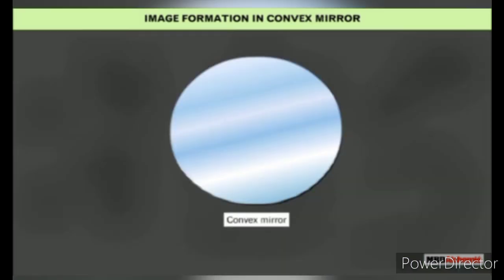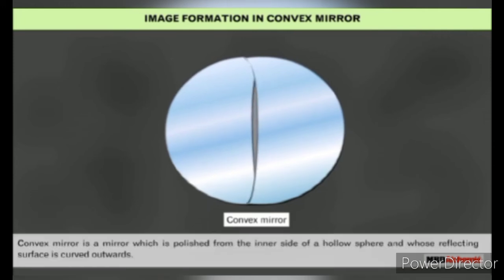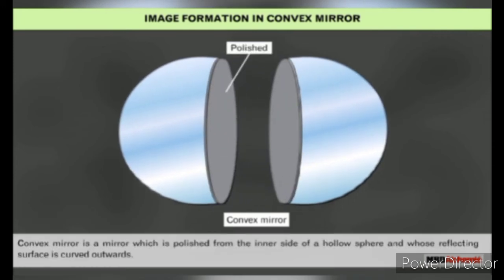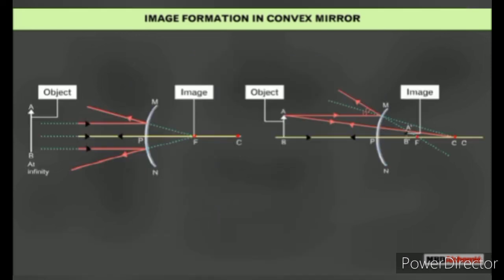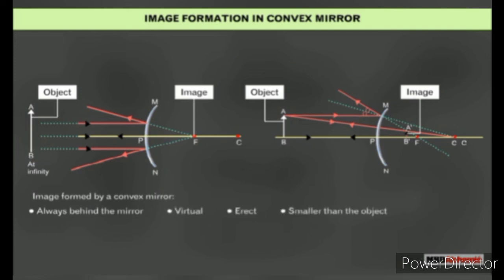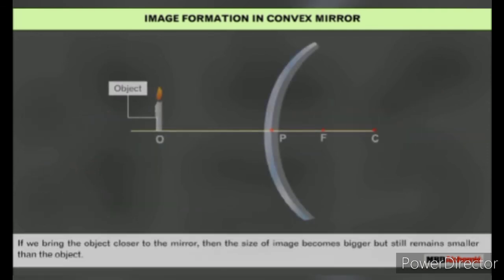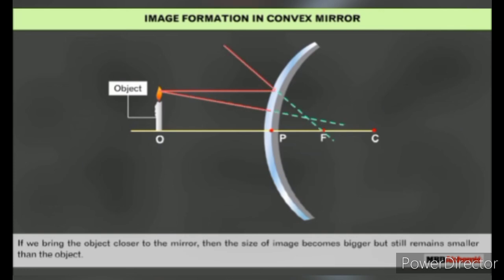Image formation in a convex mirror. A convex mirror is a mirror which is polished from the inner side of a hollow sphere and whose reflecting surface is curved outwards. Whatever be the position of object AB in front of a convex mirror, the image formed by a convex mirror is always behind the mirror, virtual, erect, and smaller than the object. If we bring the object close to the mirror, then the size of the image becomes bigger but still remains smaller than the object.